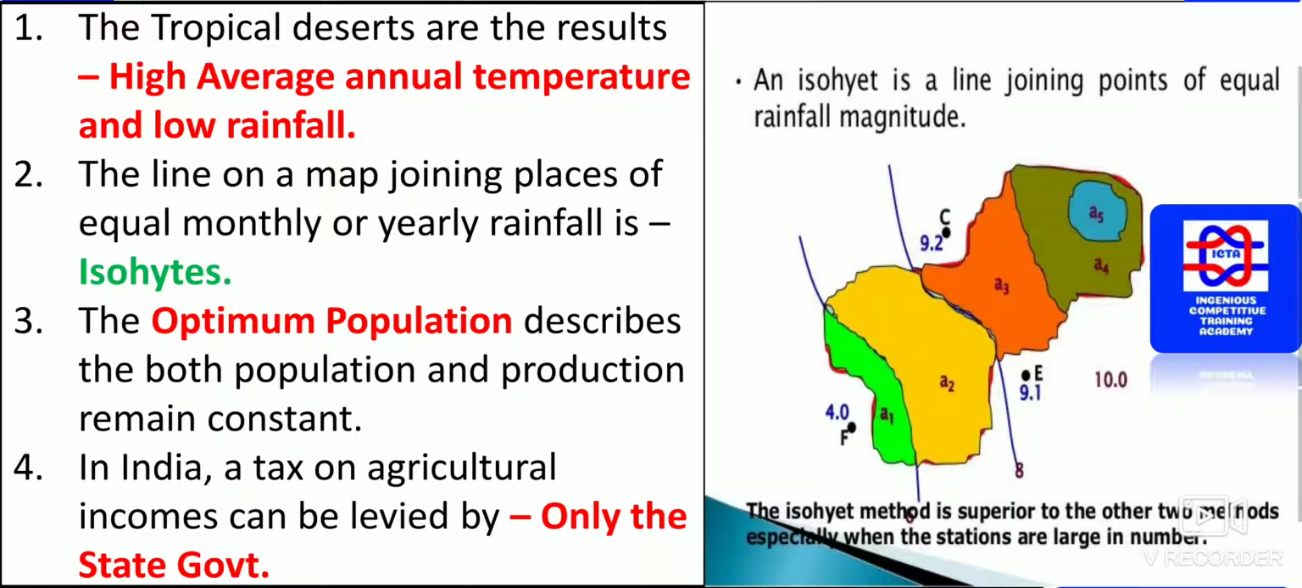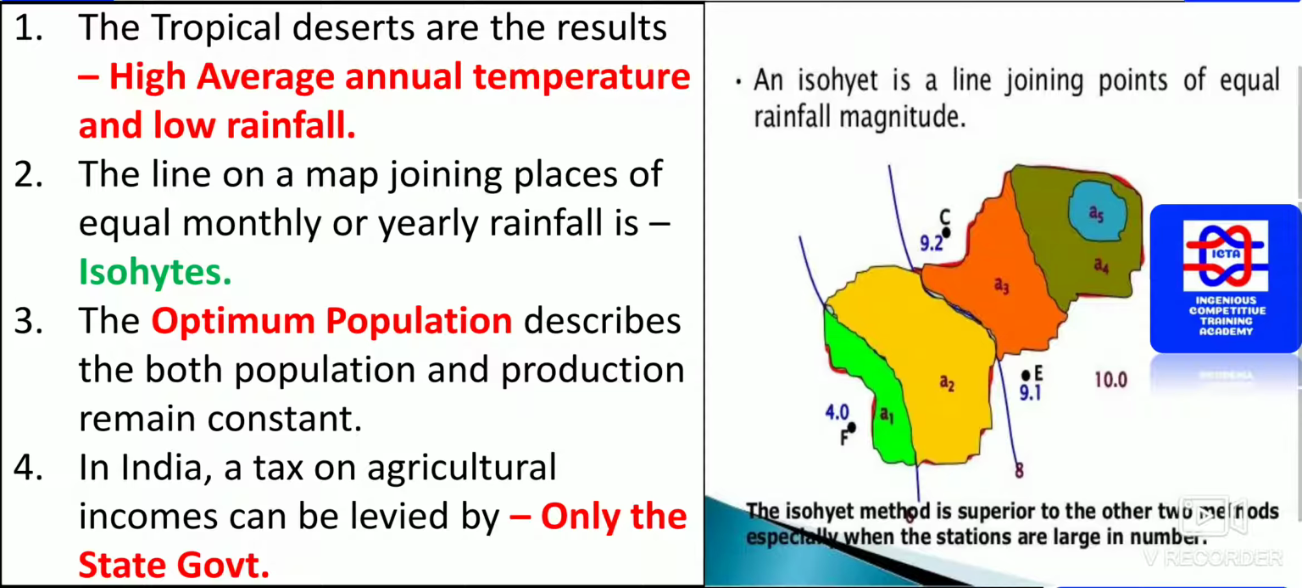The optimum population describes when both population and production remain constant. When there is an equal or constant population as well as constant production, that is known as optimum population.